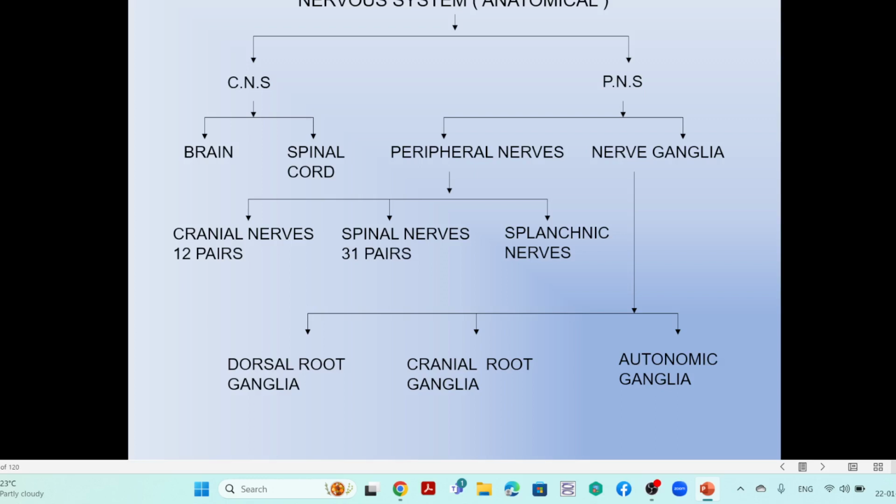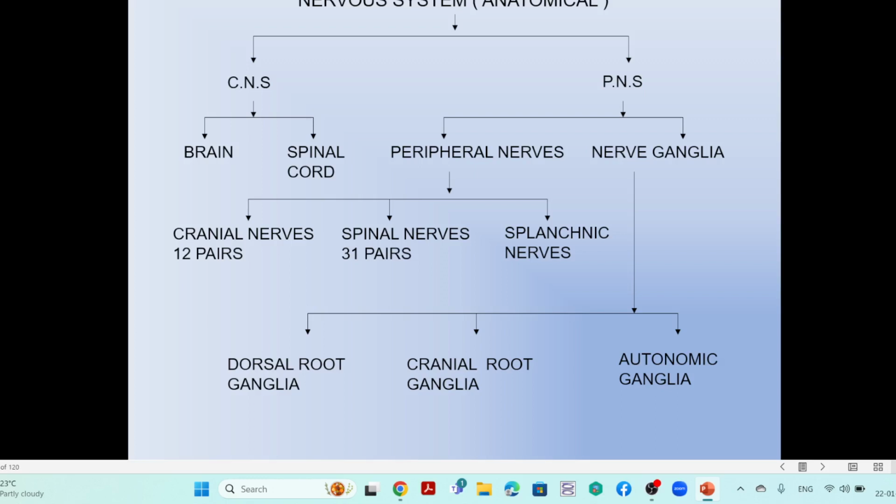The 12 pairs of cranial nerves, which arise from the brain, and 31 pairs of spinal nerves, which arise from the spinal cord, and splanchnic nerves, which are from both regions, brain and spinal cord, but with no definite number.